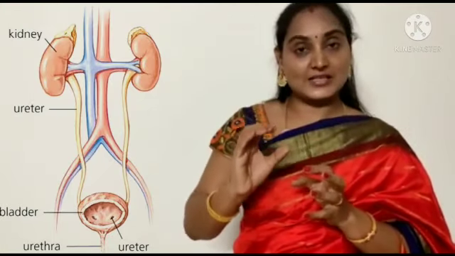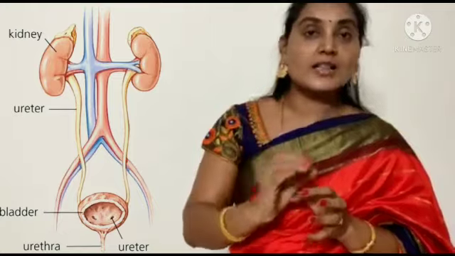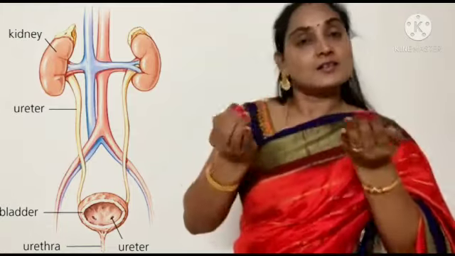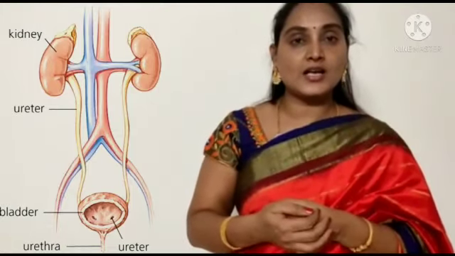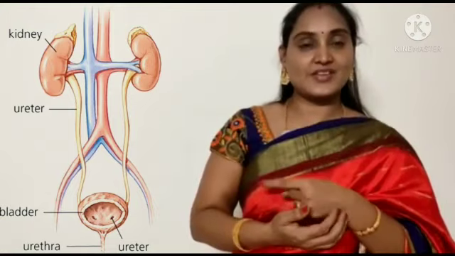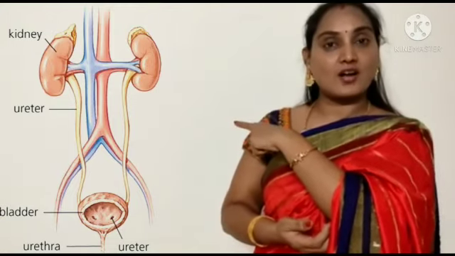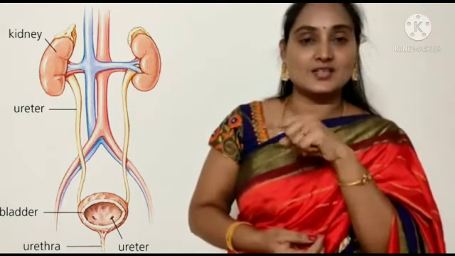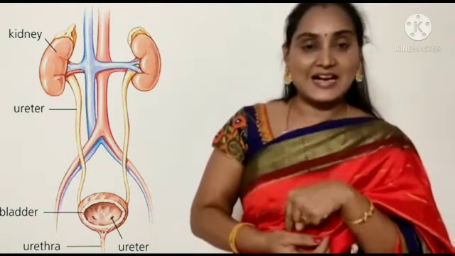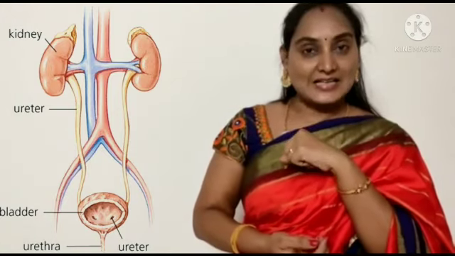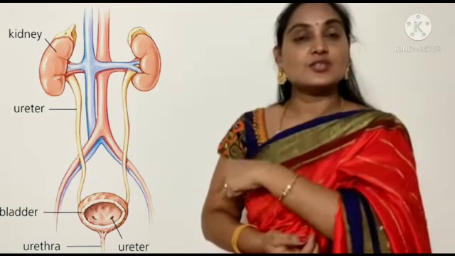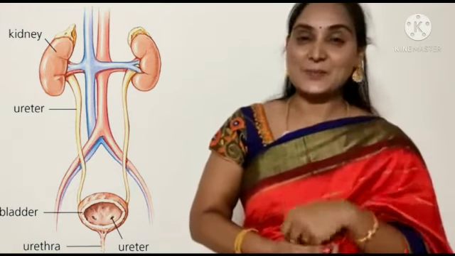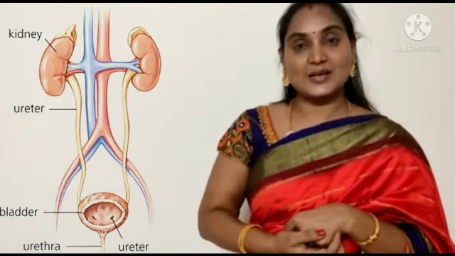Right. So this kidney is involved in the purification or filtration of the blood and produces the waste. The waste is called urine. That urine is collected by these straw colored structures which are called ureters. What are they called? Ureters. These ureters will collect the urine from the kidneys and transfer it to the urinary bladder.